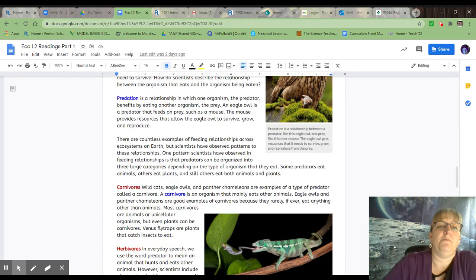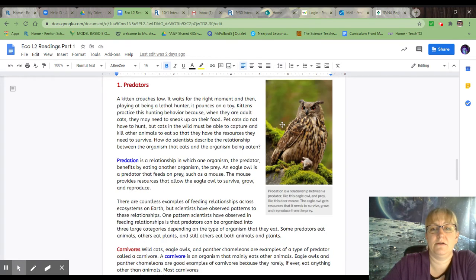So we talk about predation. Predation is a relationship in which one organism, the predator, benefits by eating another organism, the prey. An eagle owl is a predator that feeds on prey, which is a mouse. The mouse provides resources that allow the eagle owl to survive, grow, and reproduce. So that's our picture right here. There's the owl and the mouse.